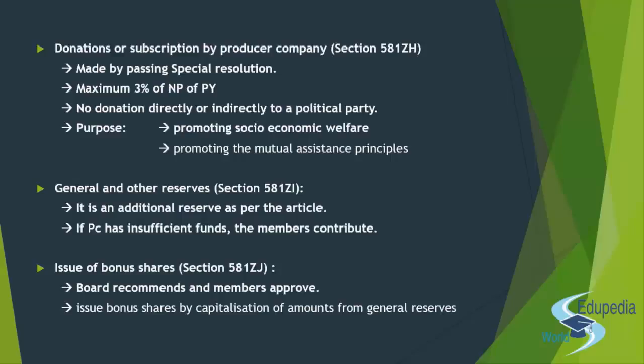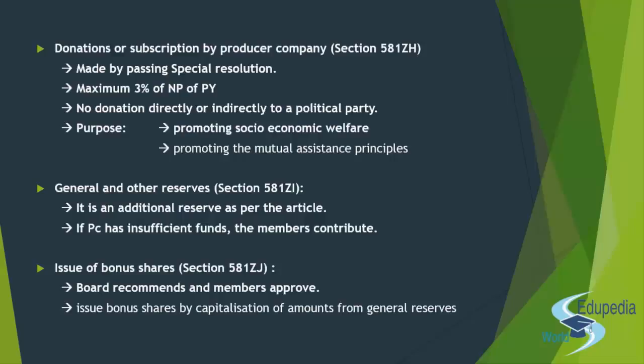Now there are basically two more things that we will be covering in this class when we are talking about finance, accounts and audit. So let us talk about the general reserve. General and other reserve by section 581ZI. So what are these? How do we deal with them? This is again a unique concept in the producer company. Generally, you know that you are supposed to make the general reserve. How do you make the general reserve?